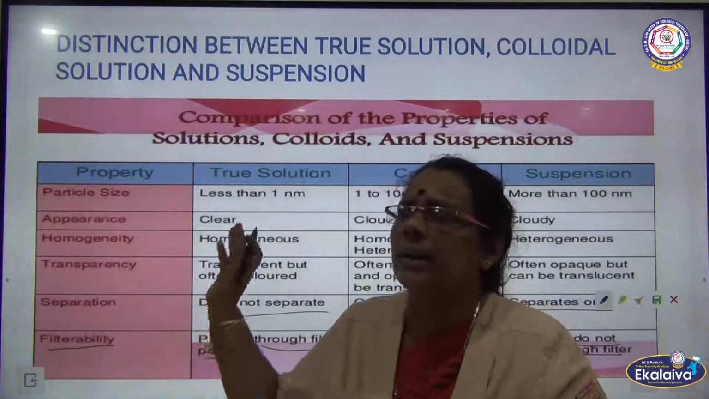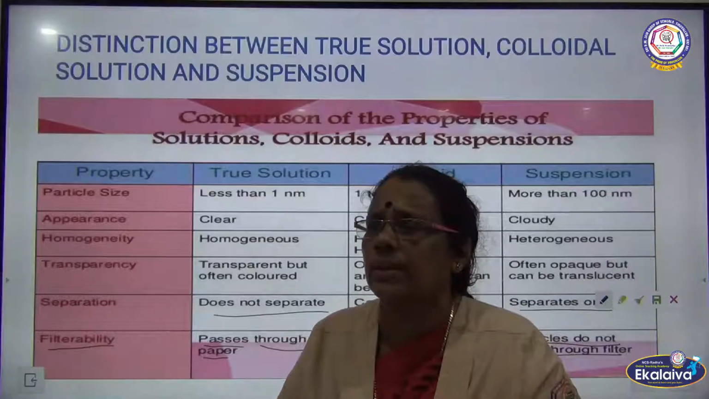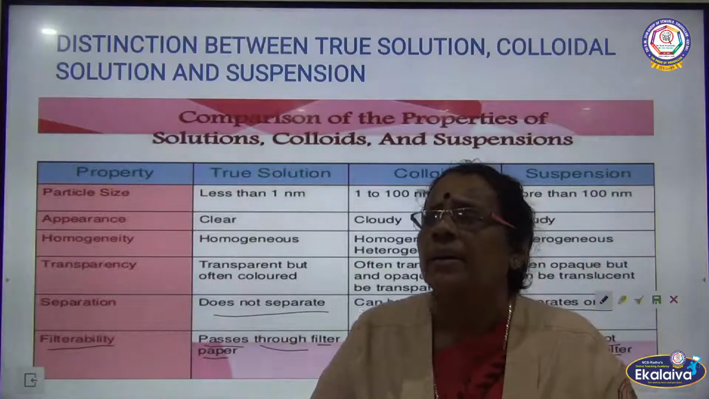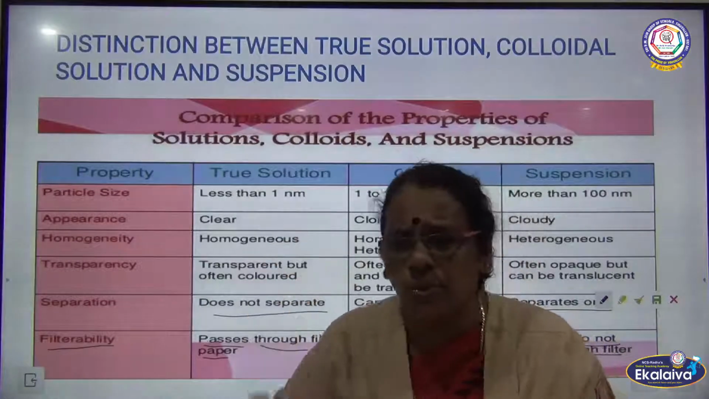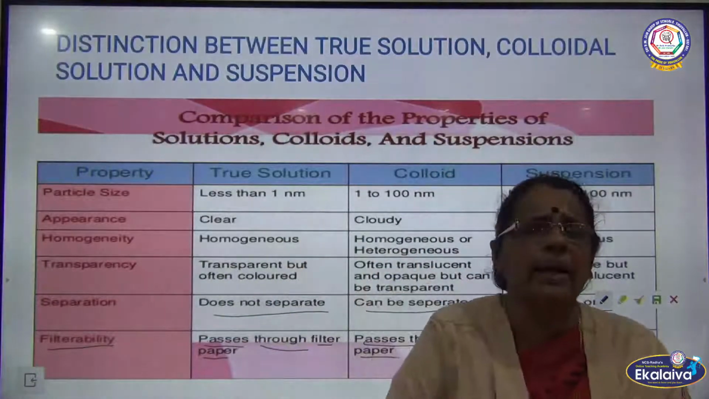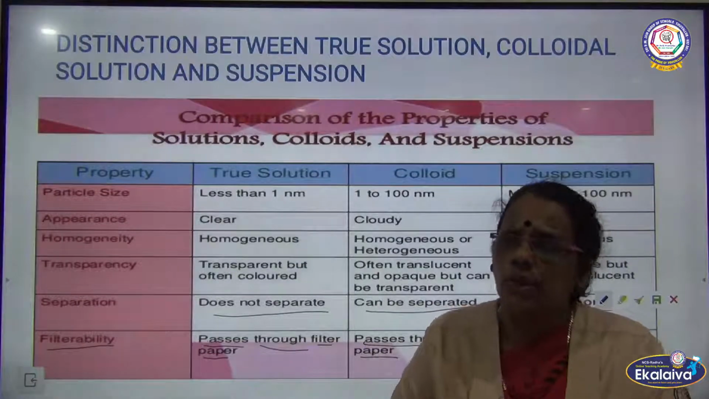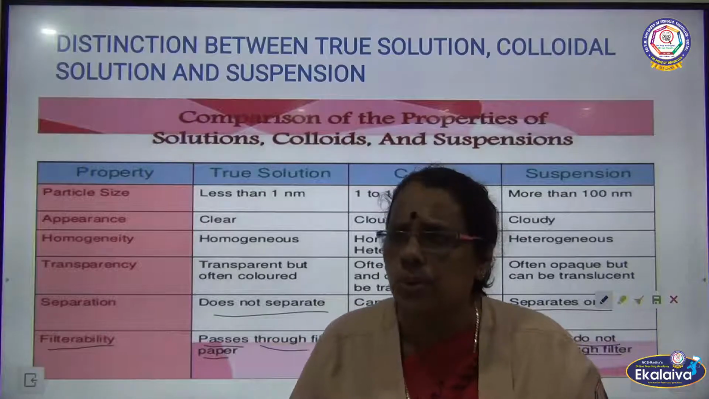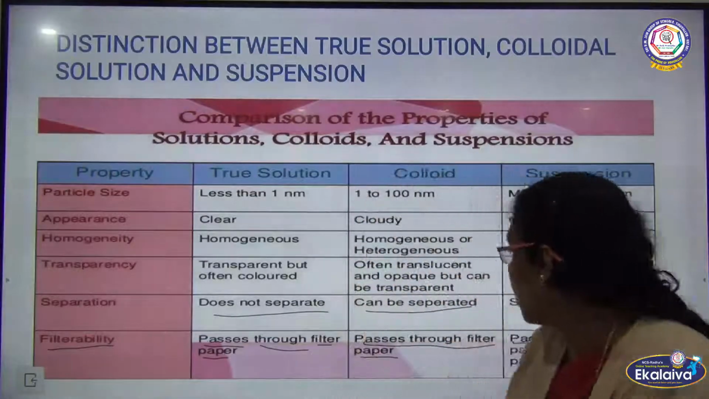So all these are the various properties we have discussed, and based on these properties we can differentiate the three different types of solution, that is true solution, suspension and colloid. This slide completely talks about the differences between true solution, suspension and colloid.